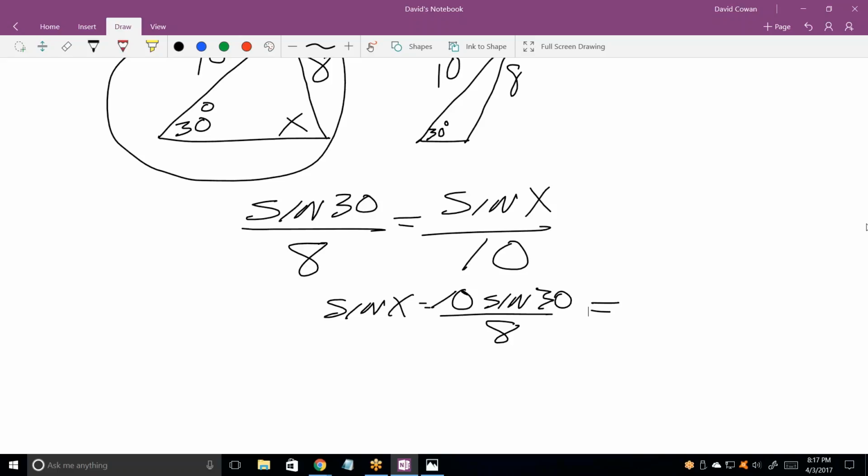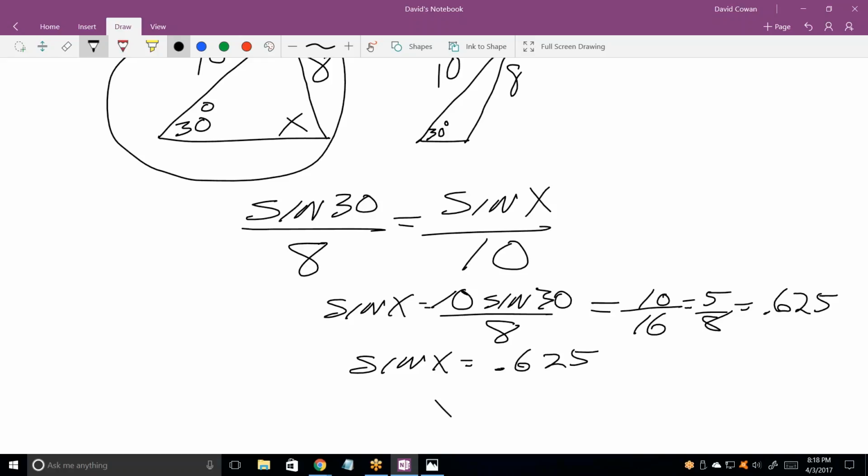Okay, the sine of 30 is 1/2. So this whole thing becomes 10 over 16, which is 5/8, which is 0.625. So that's what the sine of x is equal to. So if the sine of x equals 0.625, what is x equal to?